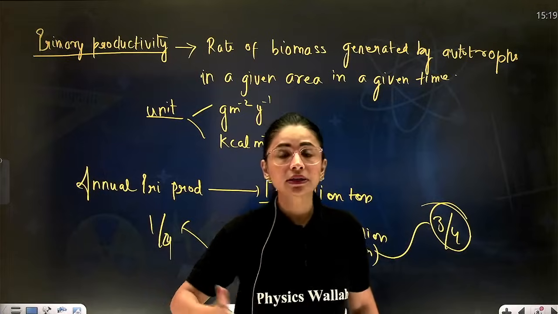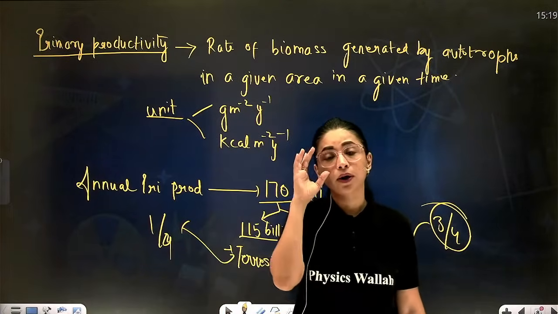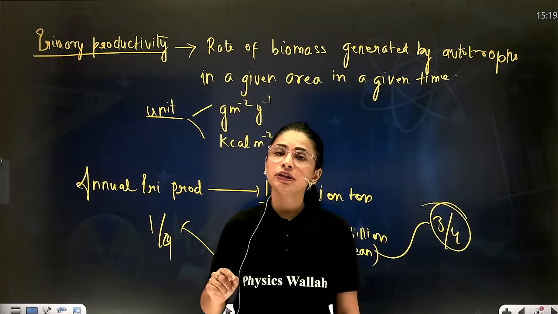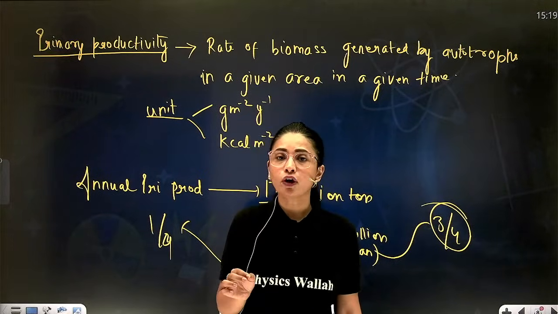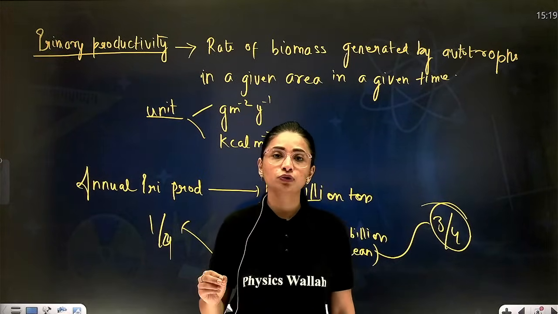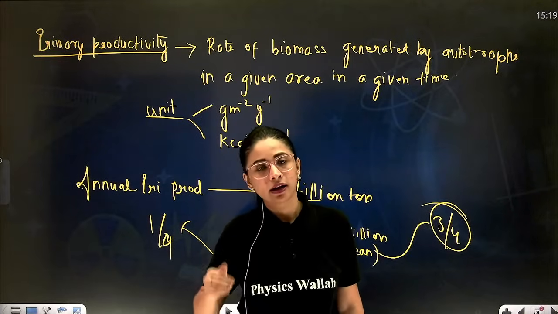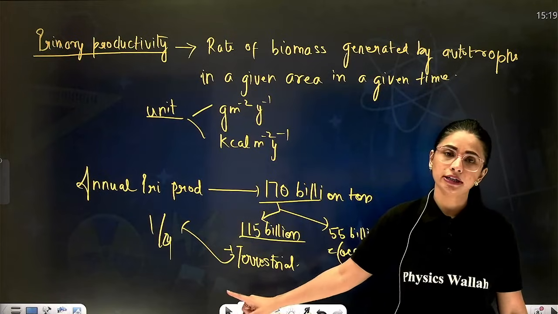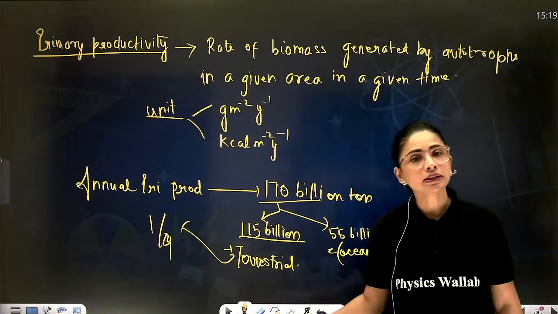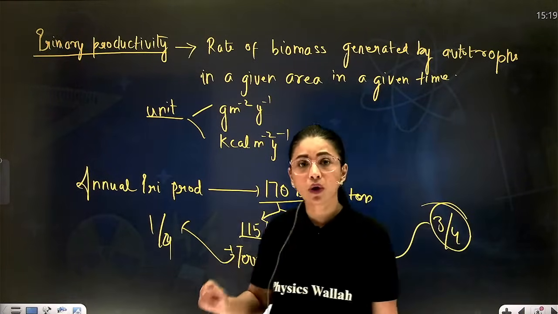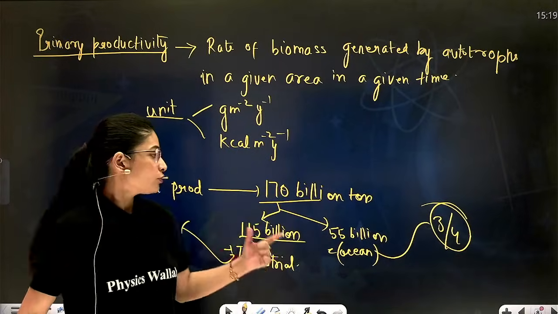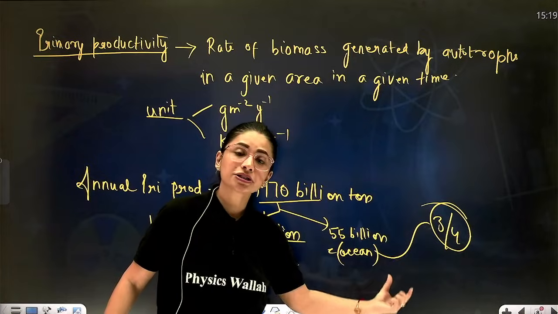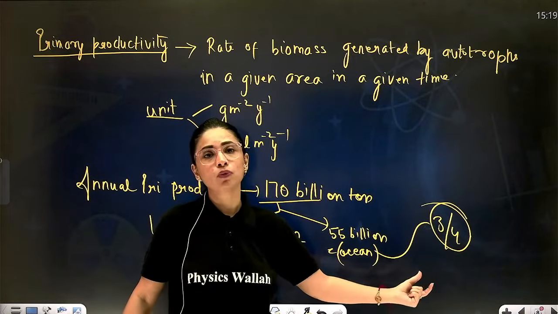So when water is so much on the earth, then why is the production less? The only reason is that in the ocean ecosystem, availability of light and availability of nutrients is very much less as compared to terrestrial ecosystem. So in the aquatic ecosystem, the production is less even if they cover more area.